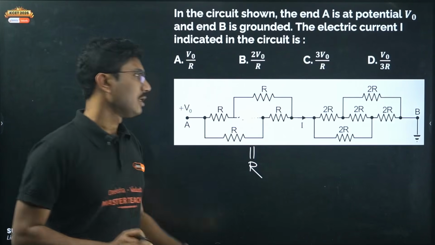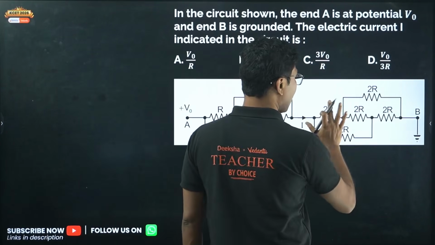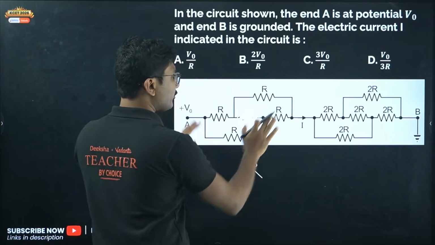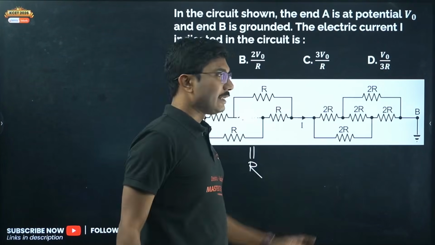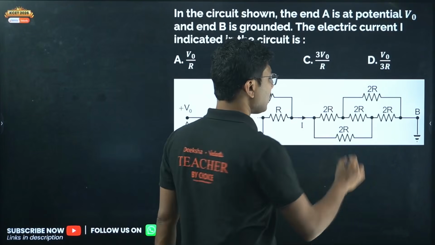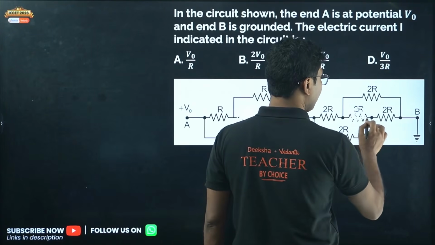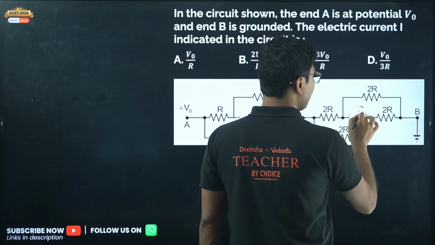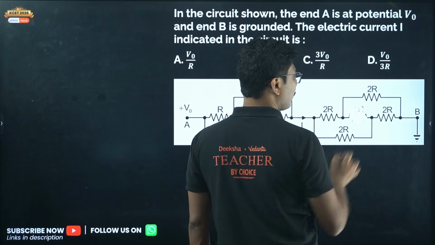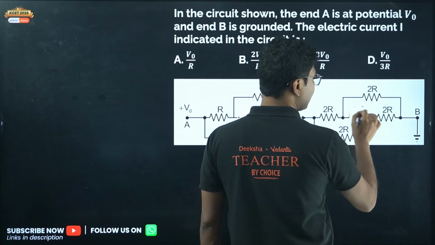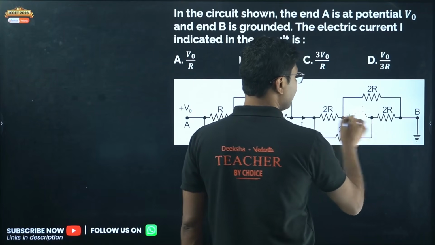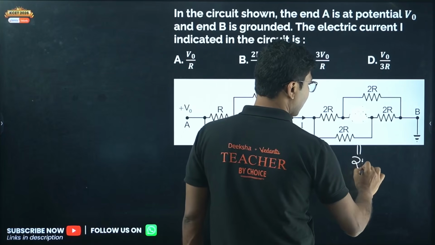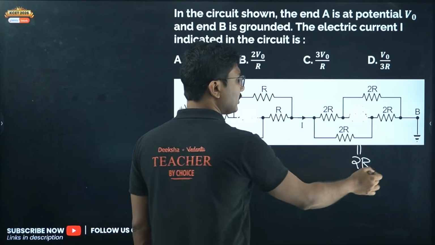That is a shortcut. Similarly, here you see there is one more Wheatstone bridge. This is one Wheatstone bridge, and this is a second Wheatstone bridge. In this case, all the resistances are 2R, so again this resistance does not play any role. This is a balanced Wheatstone bridge. Obviously, the ratio of 2Rs must be the same: 2R by 2R is 1, 2R by 2R is also 1. So it's a balanced Wheatstone bridge. You can again remove this resistance. So again, the equivalent resistance of this combination is 2R. Why? Everything is 2R, so this should be 2R.